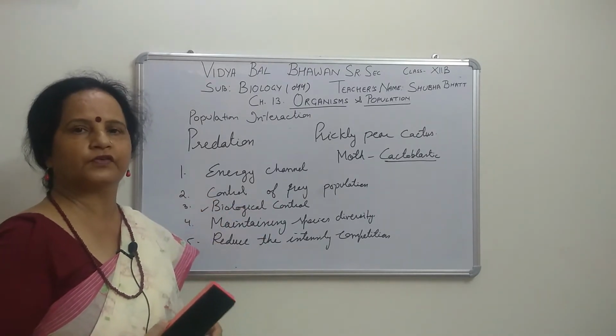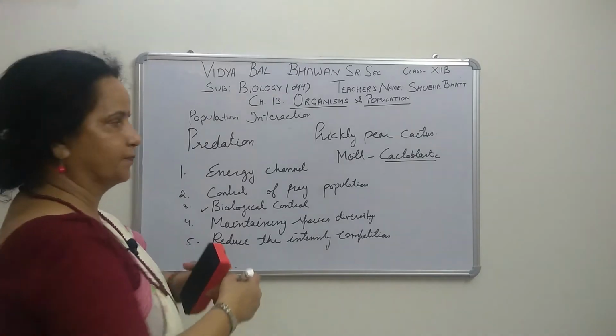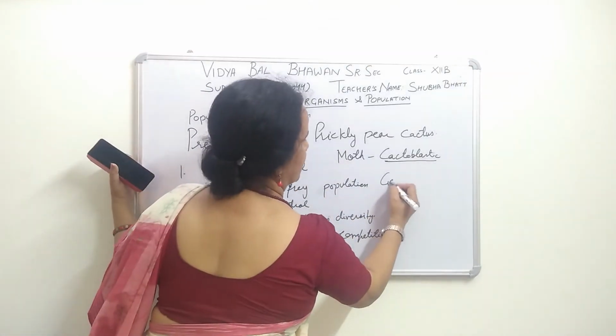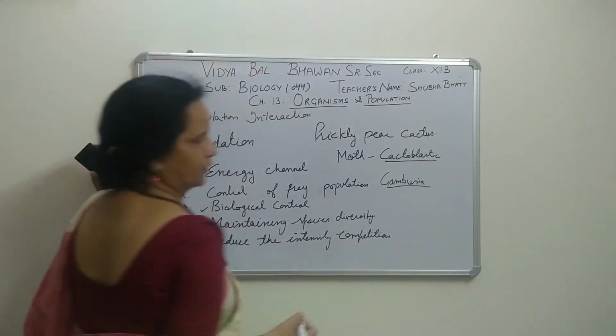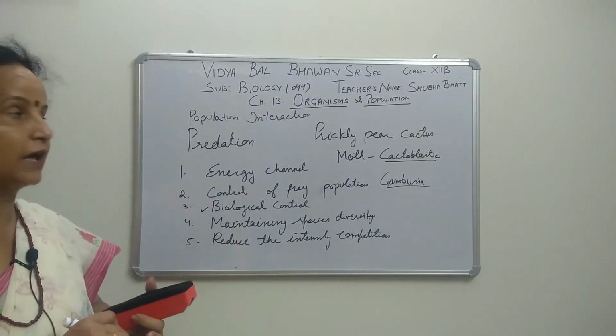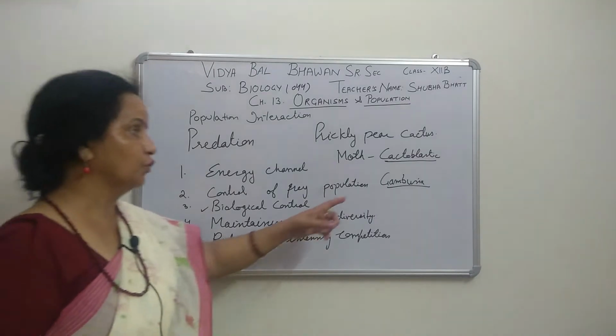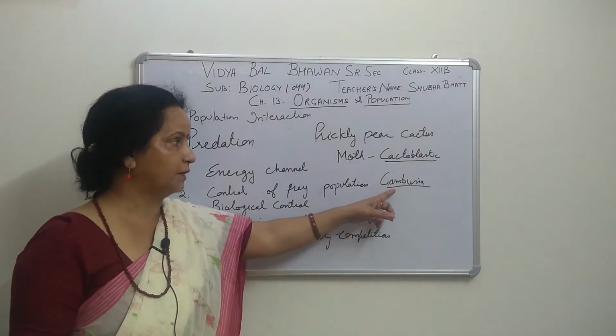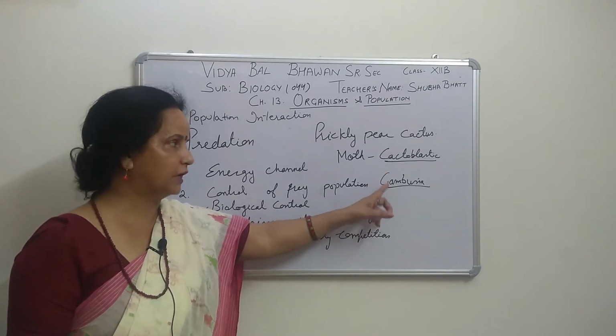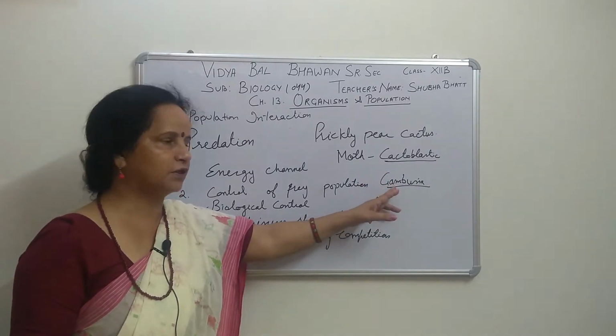What happens in biological control? There is a larvivorous fish called Gambusia, G-A-M-B-U-S-I-A, Gambusia fish, which is used for killing the larvae of mosquitoes, right? That is biological control. We are killing the harmful mosquito by using this Gambusia.